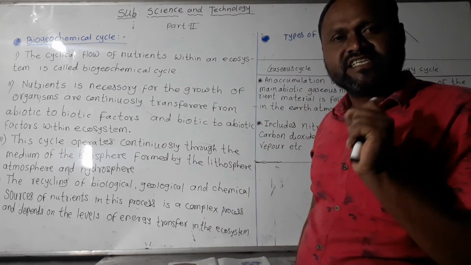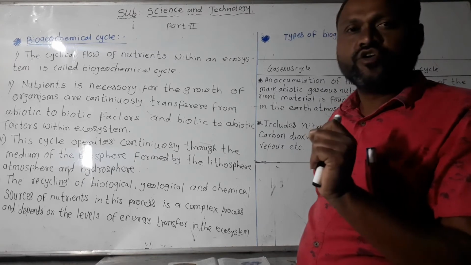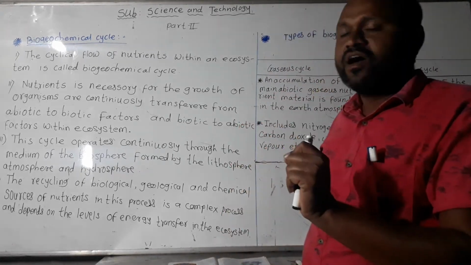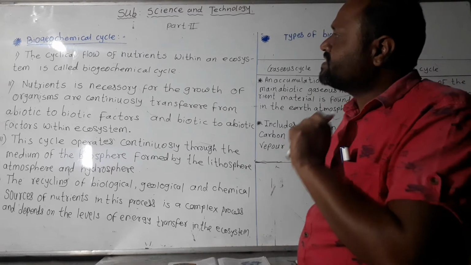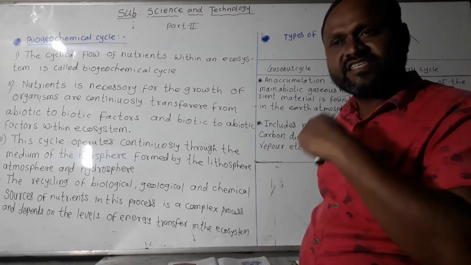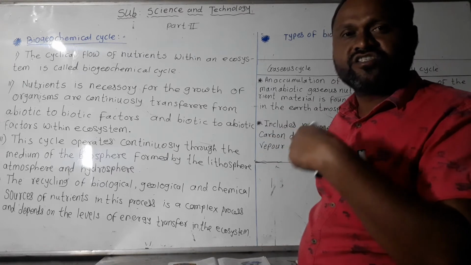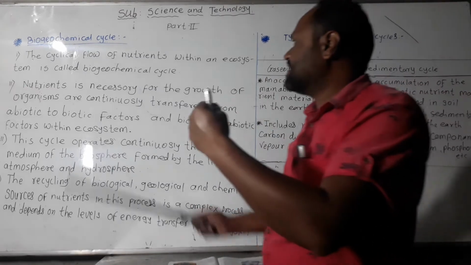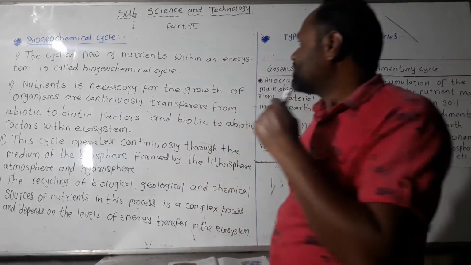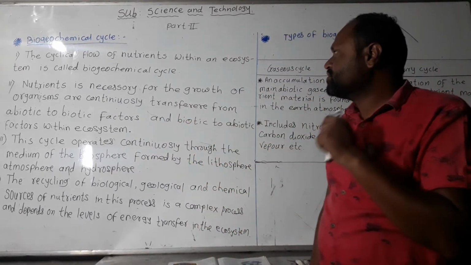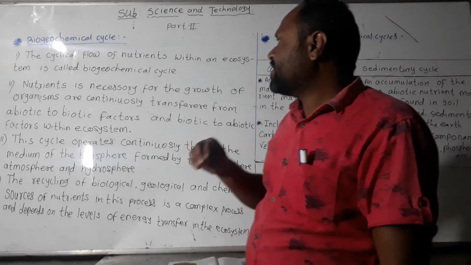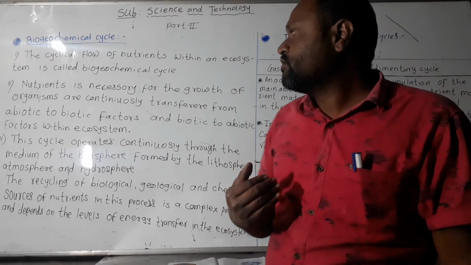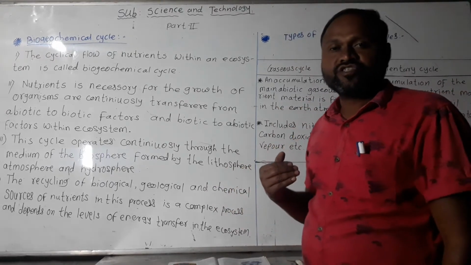All these essential nutrients are useful for the organism, and all processes are carried out with the help of these nutrients, which flow in an ecosystem. The nutrients necessary for the growth of organisms are continuously transferred from abiotic to biotic factors, and again from biotic to abiotic factors within an ecosystem.